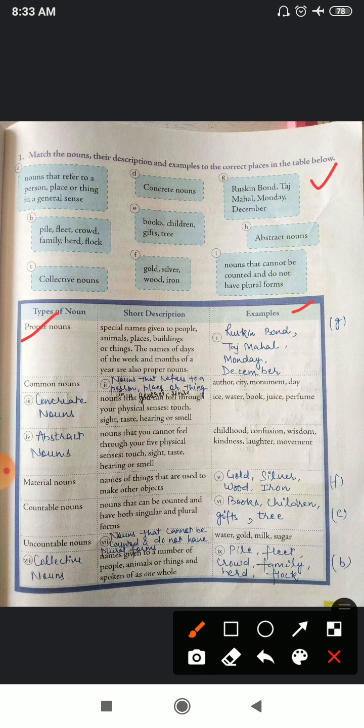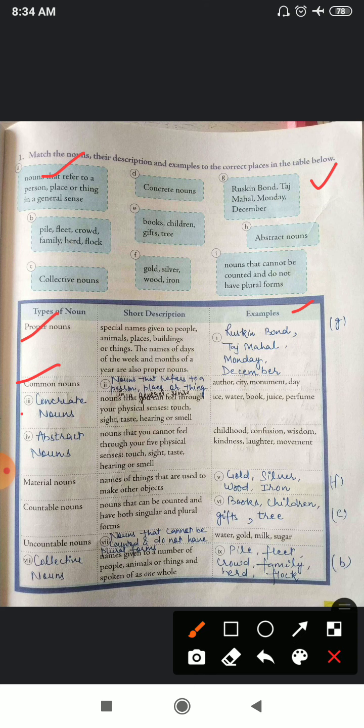Okay. Now common noun. Nouns that refer to a person, place or thing in a general sense. So description, from here you have to write down. Nouns that refer to a person, place or thing in a general sense. Now the examples are author, city, monument and day.